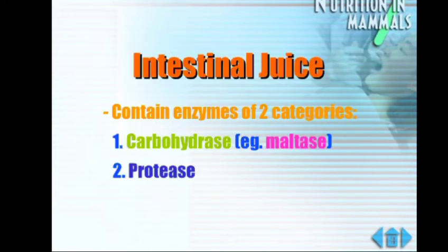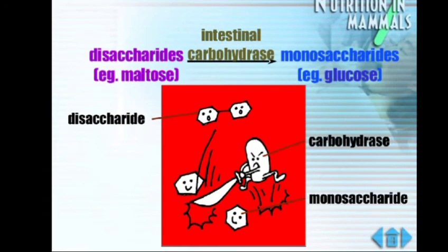Now this intestinal juice has enzymes of two categories. Again we have carbohydrase, but this time it will be called intestinal carbohydrase. There we were calling it pancreatic amylase. Here we use intestinal, since these are present in the intestinal juice. And the second enzyme is again protease. So first comes the intestinal carbohydrase.